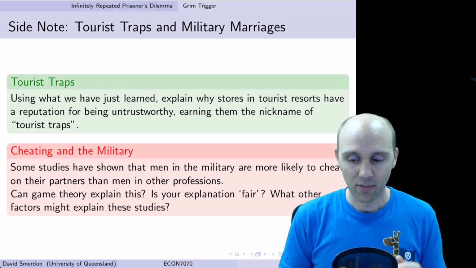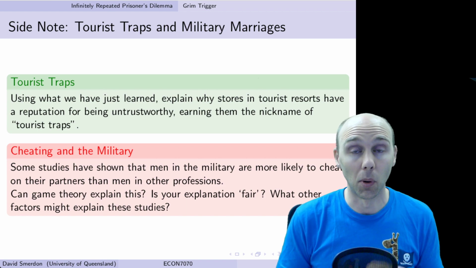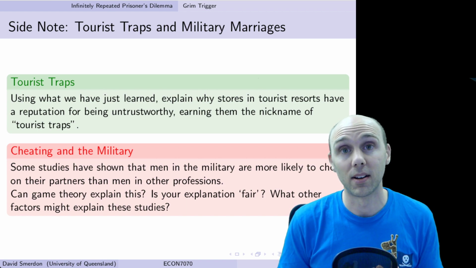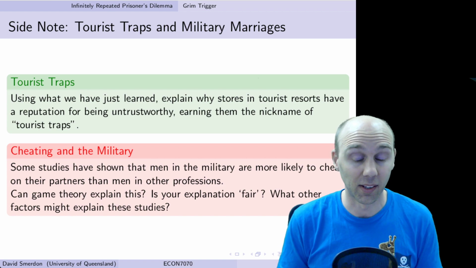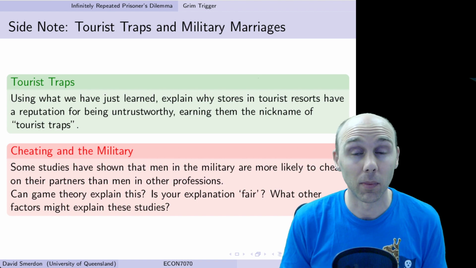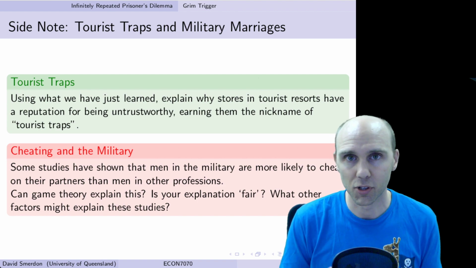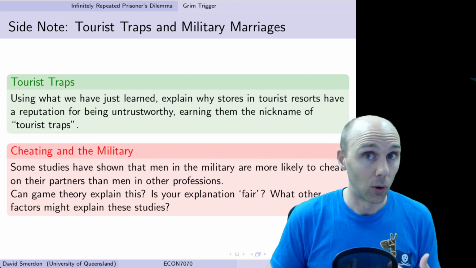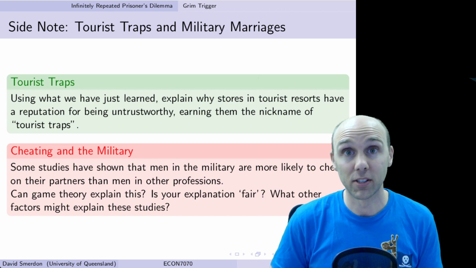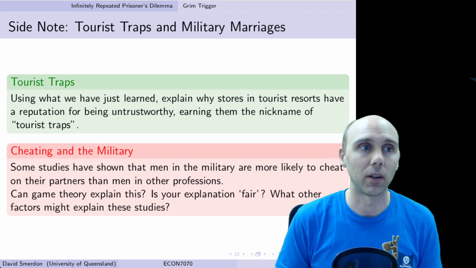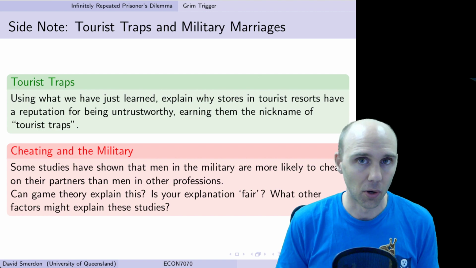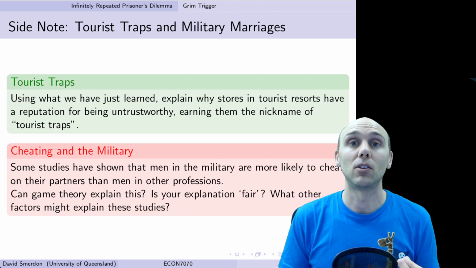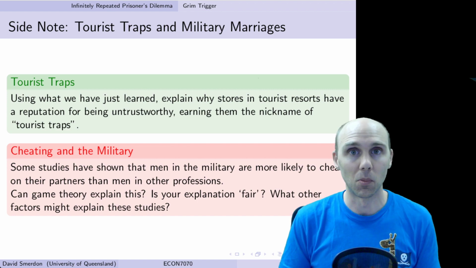So they've got an incentive to screw you over in this period, and you've got an incentive to trust them so that you can get the product, and you'll punish them in the future if they screw you over. But why do we call these tourist traps? We call them tourist traps because the tourists often do get screwed over. Why? Because it's usually not a long-term relationship.